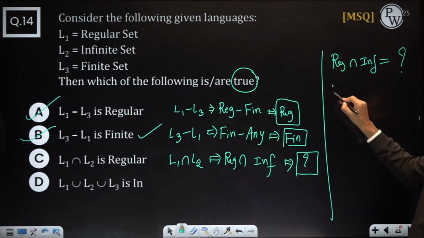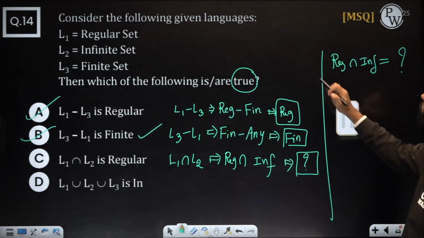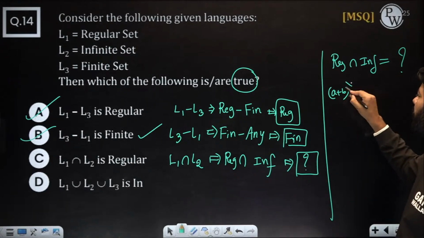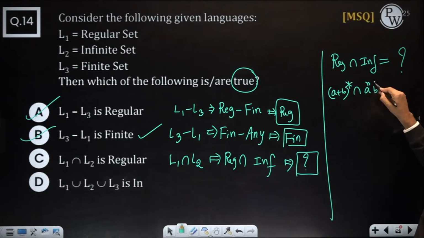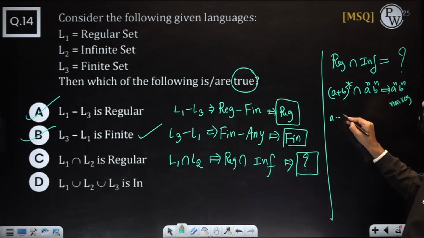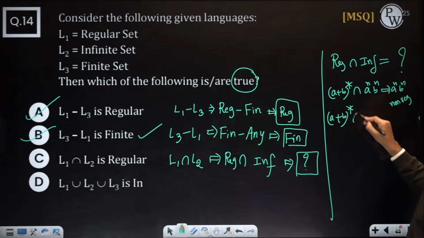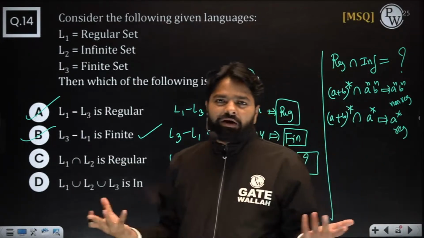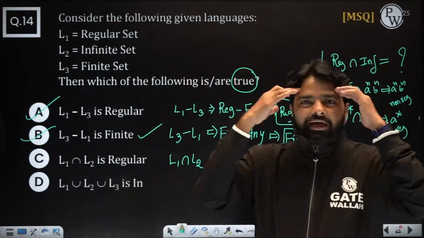Regular intersection infinite. Why am I saying we don't know? Let's say examples I'm taking to help you. Let's say (a+b)* intersection a^n b^n. What did you get? Non-regular. Now (a+b)* intersection, I can take a*. What did I get? a*. Oh, this is regular. Did you see? Either you may get regular or non-regular. It can even be not CFL, it can be anything.